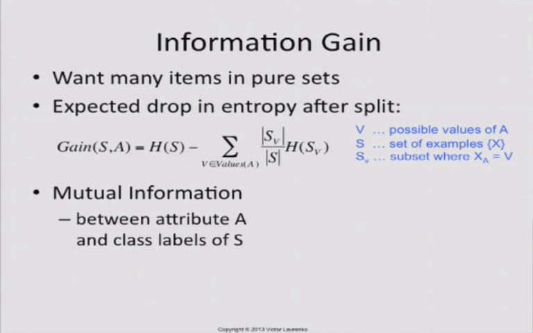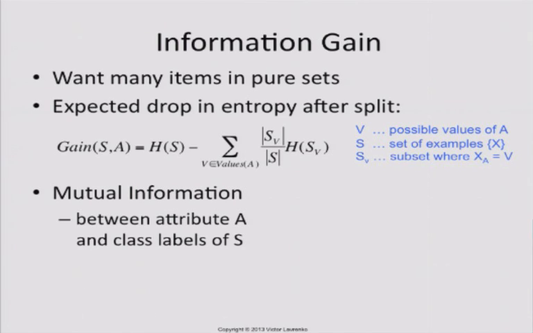This is the entropy of the rainy subset, and this weight tells you what proportion of the items fell into the rainy subset. So it's how many items fell into the rainy subset multiplied by how pure the rainy subset was. If you get a big pure subset, it's good. If you get small impure subsets, well, it's bad. Or big impure subsets, bad as well.